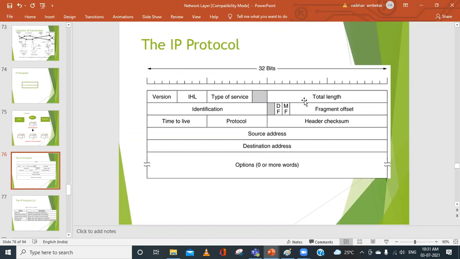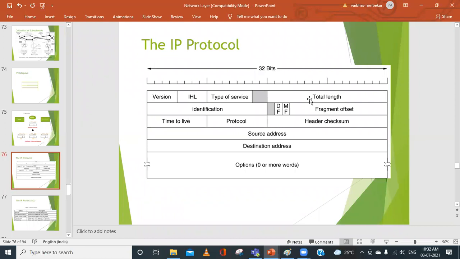Next, we have total length. So what is total length now? This is again a difference you need to understand. IHL and total length are two different things. IHL is the length of the header, whereas total length indicates the length of the header plus your original data. The total length includes everything in the datagram, that is both the header and data. Are you getting it, everyone?